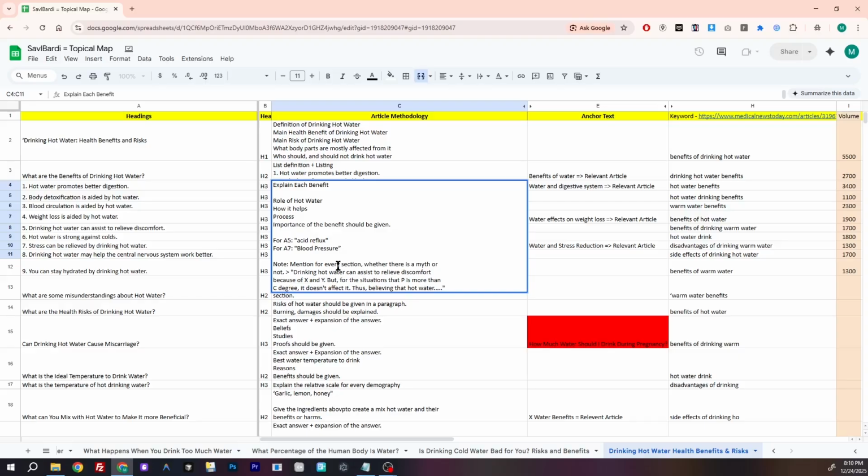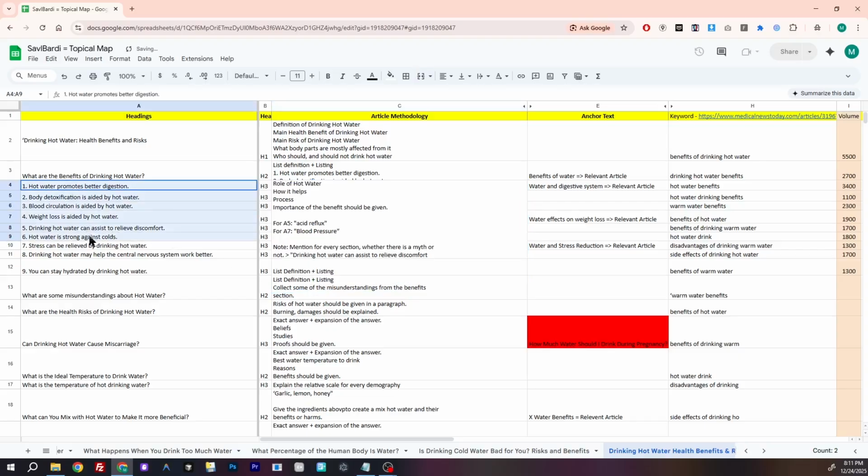You know that if water is at 200 degrees Celsius and you drink it, unfortunately you will be dead. So the thing here is that if it is too hot, it's not beneficial anymore. So in this area, we cover the misunderstanding in all of these benefits, and then we explicitly ask what are some misunderstandings about hot water.